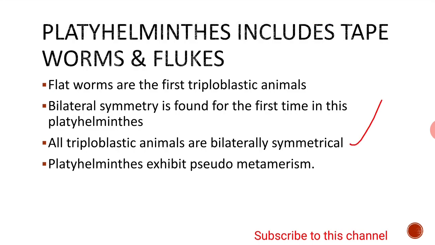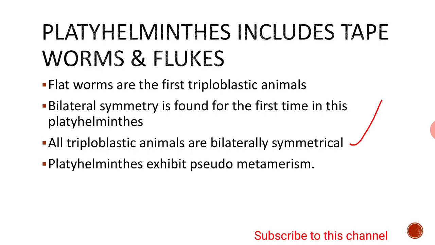Of course, there is an exemption to this. Echinodermata, which is the last phylum of invertebrates, although they are triploblastic, exhibit pentamerous radial symmetry. Echinoderms don't exhibit bilateral symmetry in spite of their triploblastic nature. But the larval stages of echinoderms are bilaterally symmetrical, and adult stages are pentamerous radially symmetrical. So anyway, let us come back to the Platyhelminthes. All triploblastic animals are bilaterally symmetrical except echinoderms.